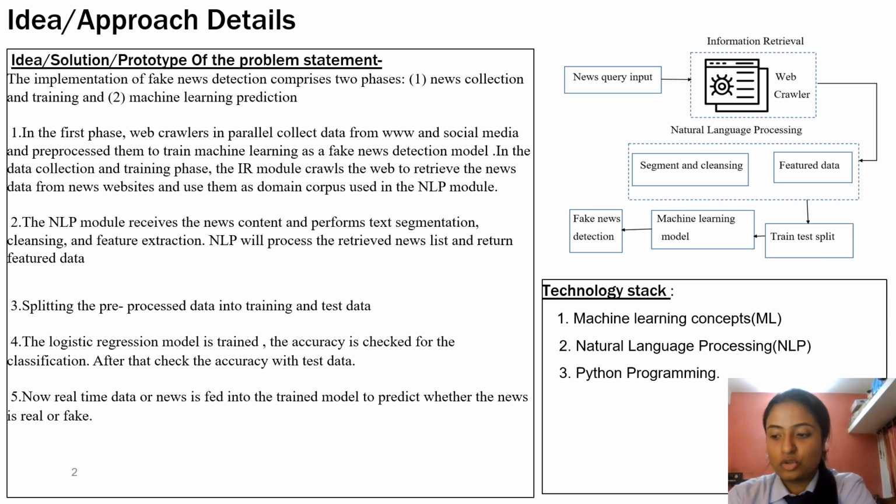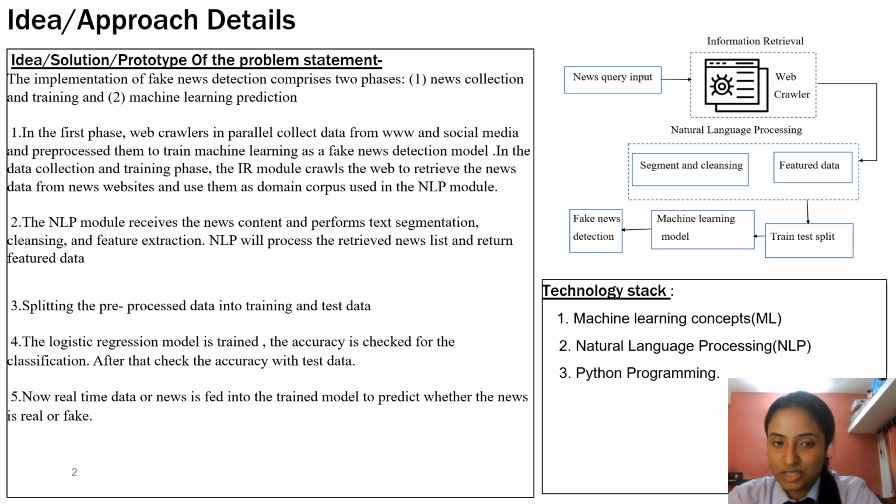So the first step is to collect the news data. In the first phase, web crawlers in parallel will collect the data from the WWW and social media. A very important thing: why the name is web crawler is because a crawler can automatically retrieve the information about any web page available on the internet and convey it to us.